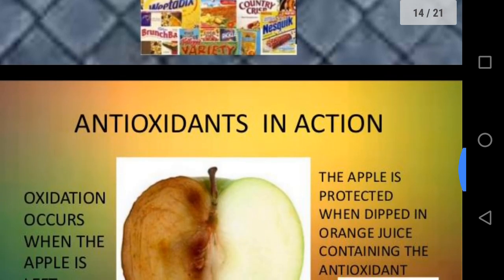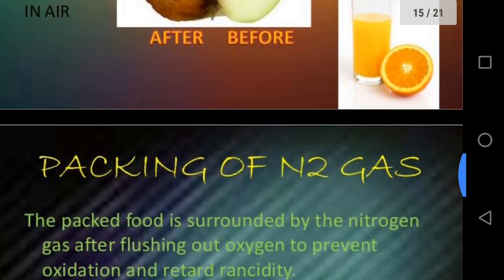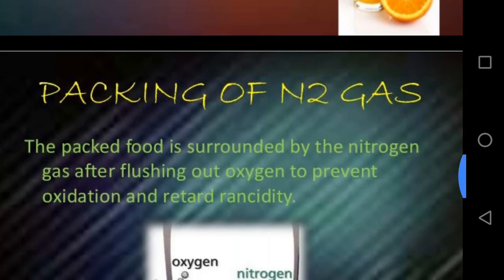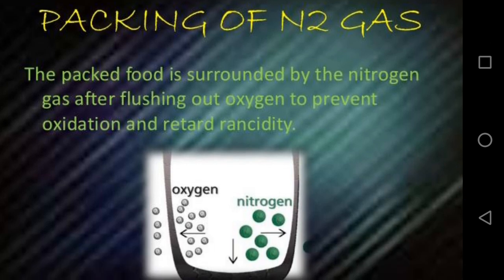Another example is packing of N2 gas. The packed food is surrounded by the nitrogen gas after flushing out oxygen to prevent oxidation and retard rancidity.